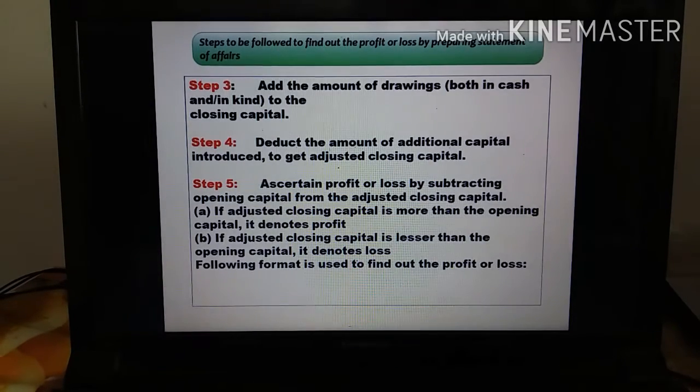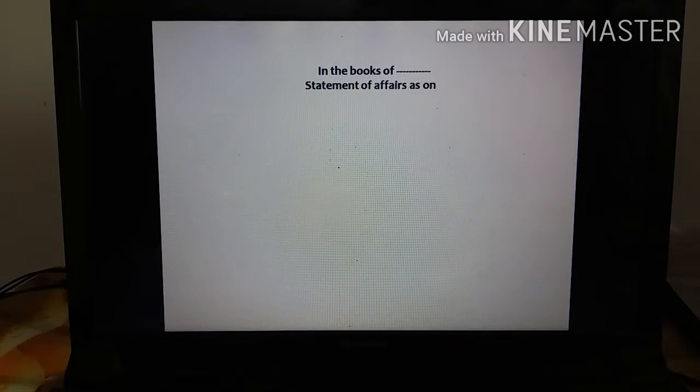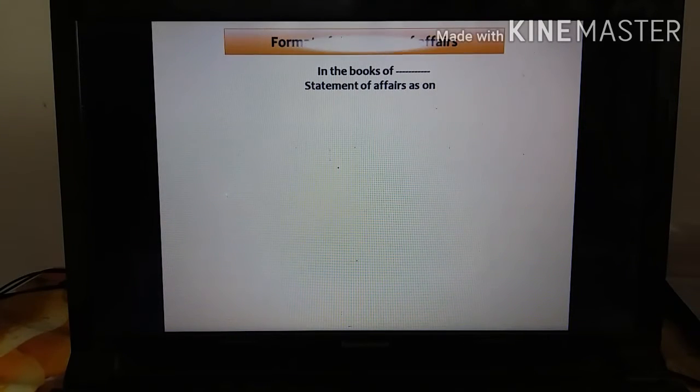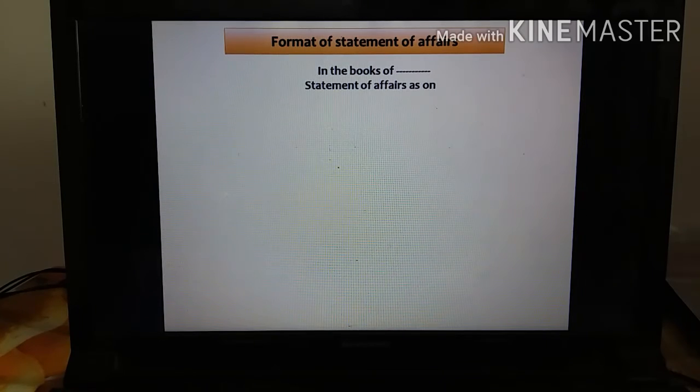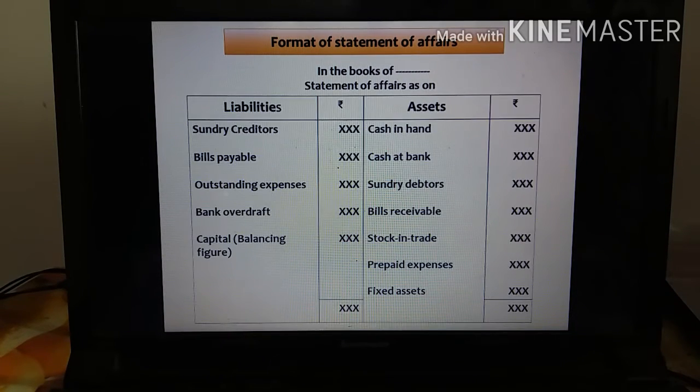So after finding out the opening capital and the closing capital, add the amount of drawing. Both are kind and cash, either it's a stock or a... So this is the format of the statement of affairs. In the book, this is the format of the statement of affairs.